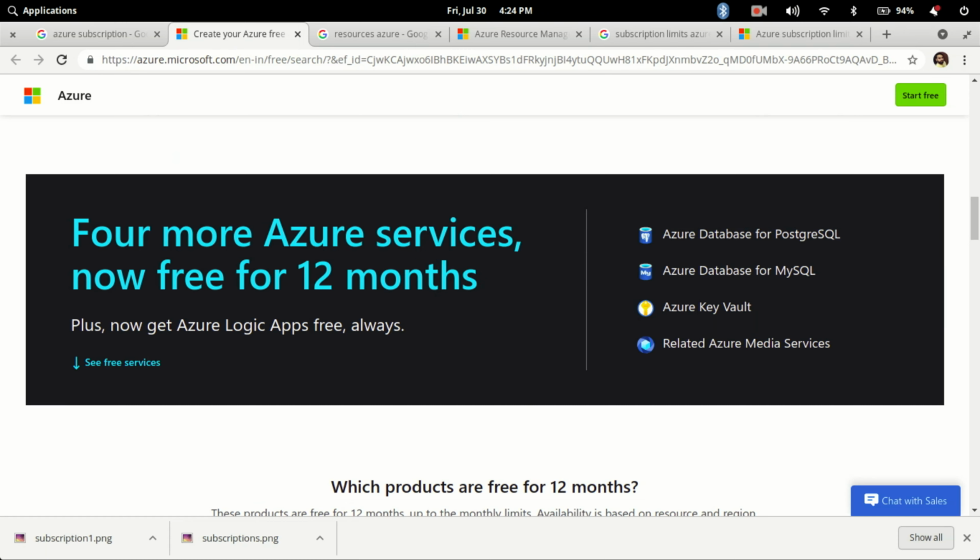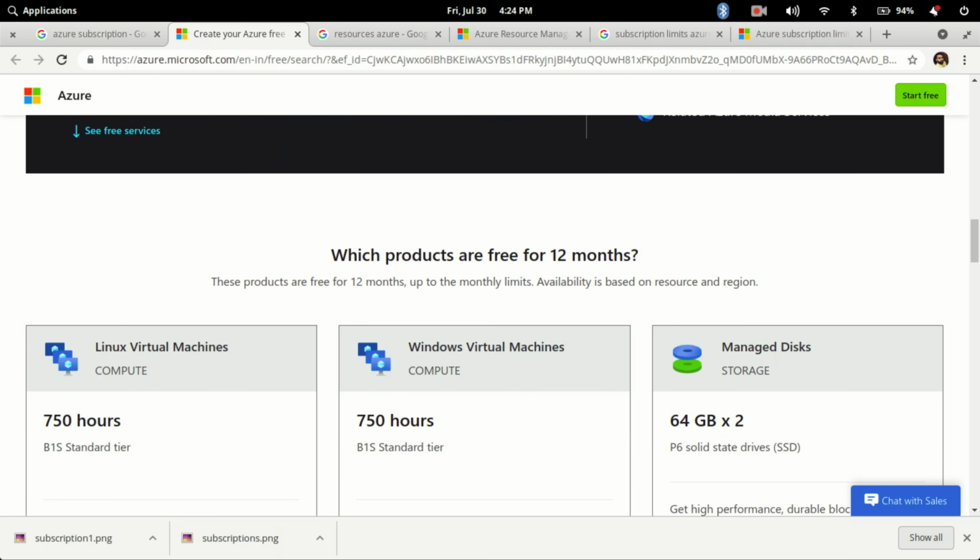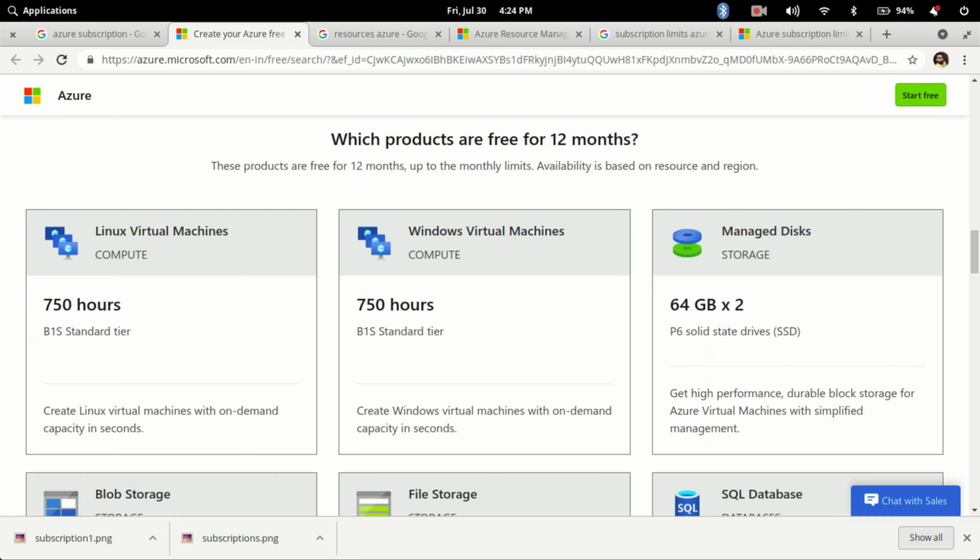You can do a lot of different things on Azure, and if you want to see, you can come to azure.microsoft.com to find out which products are free. You can have virtual machines for 750 hours, and these are free for 12 months. But there would be limitations on the compute capacity and how you are going to use it.